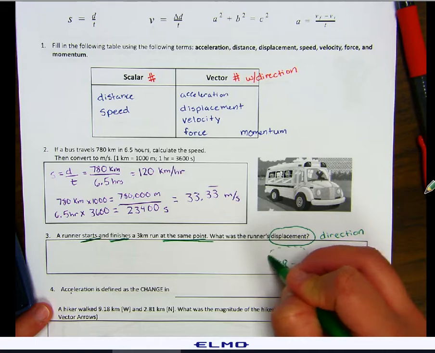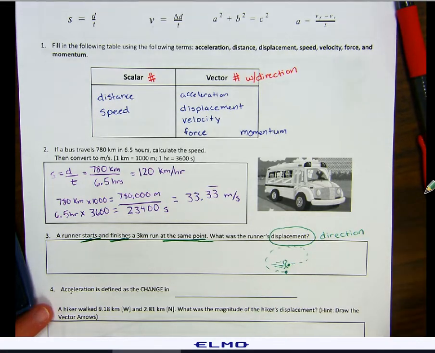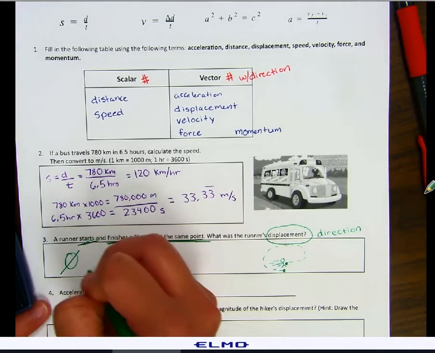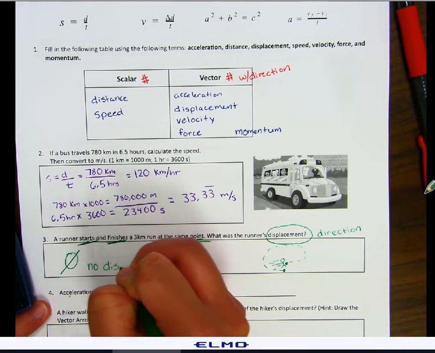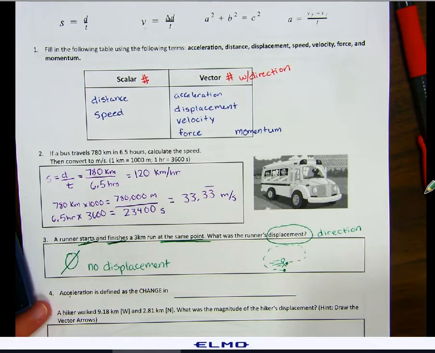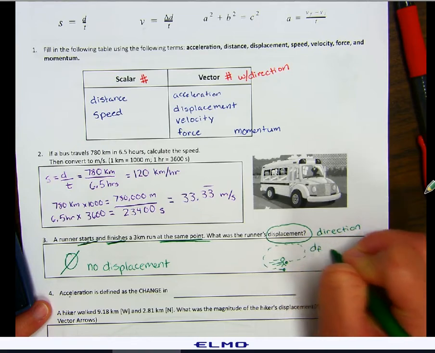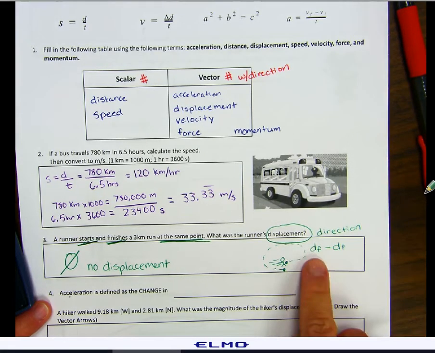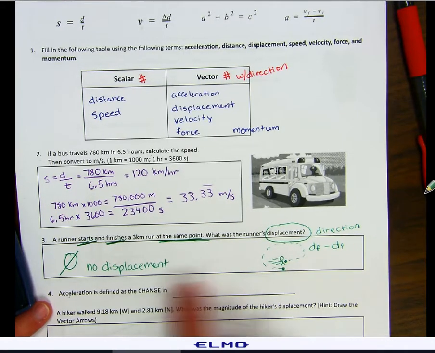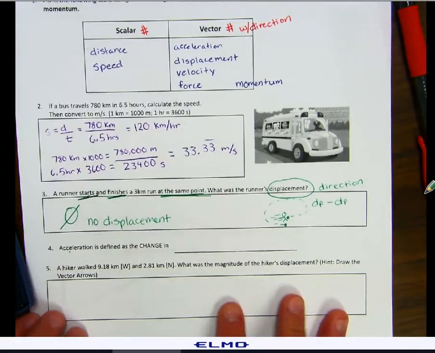But he's going to start and finish at the exact same point. So the displacement is 0. No displacement, because he's starting and finishing at the same point. Remember, displacement cares about direction, so it's your final position minus your initial position. If your final and initial are the exact same point, you're not going to have any displacement at all.